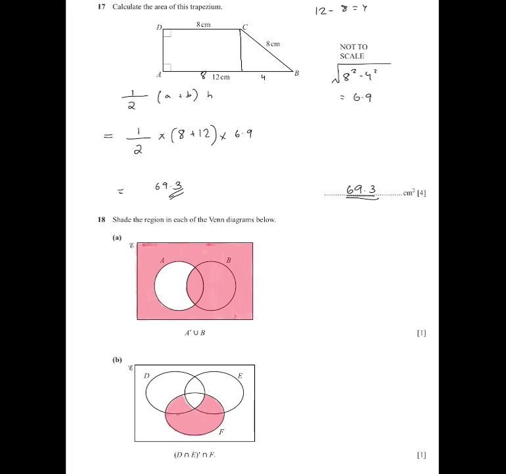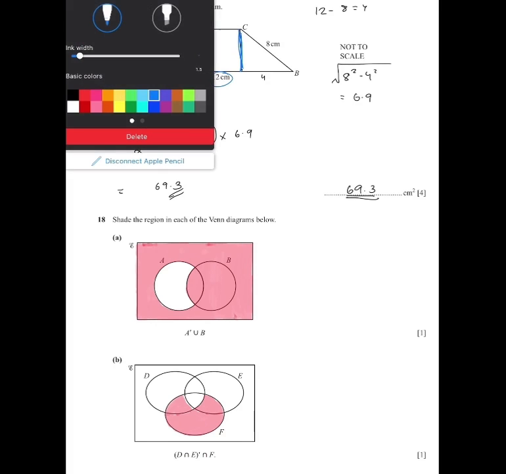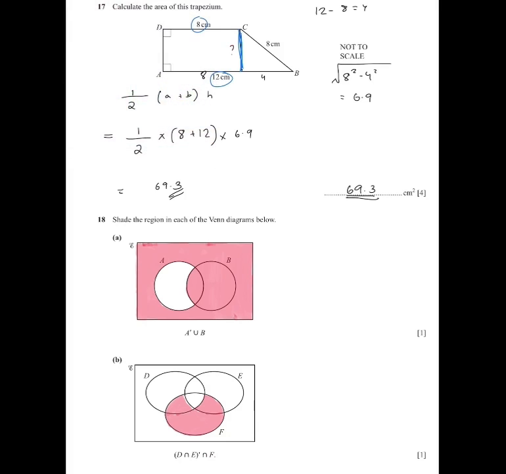So that is half (a plus b) h, or half h (a plus b). So then you can do a plus b, which is 8 plus 12. Now to find this height, you can use the Pythagoras theorem. So you can do 8 squared minus 4 squared, which will give you 6.9, and the height will be 6.9.